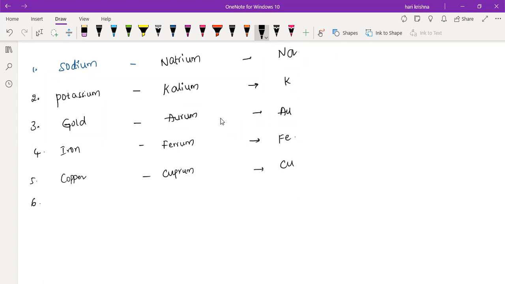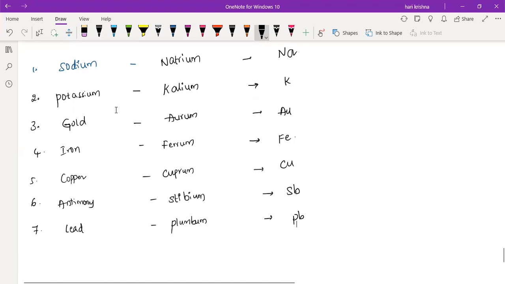Next one, antimony. Good. The Latin name is stibium, symbol Sb. Next, lead. Very good. The Latin name is plumbum, symbol Pb.